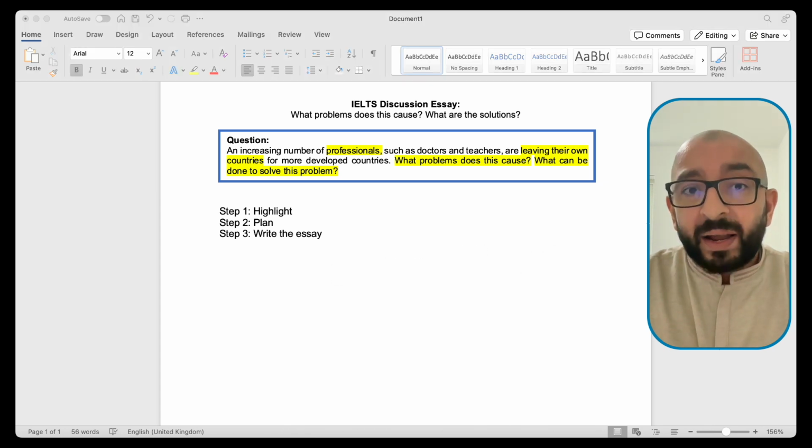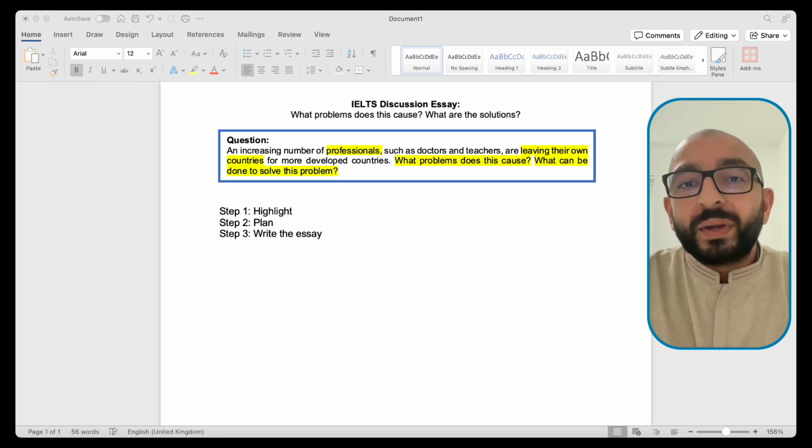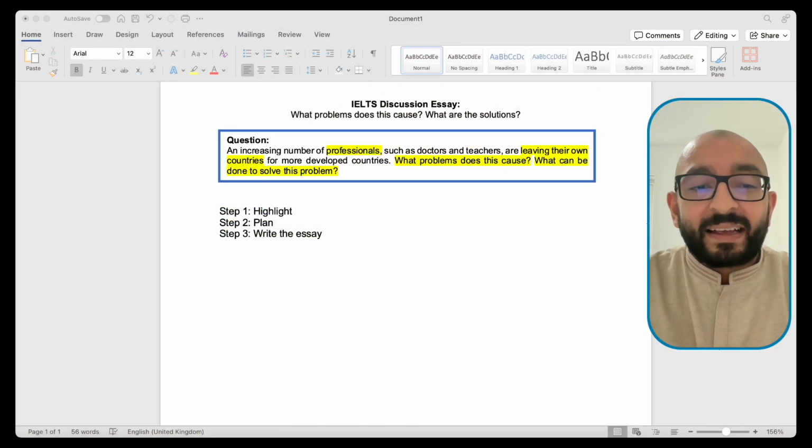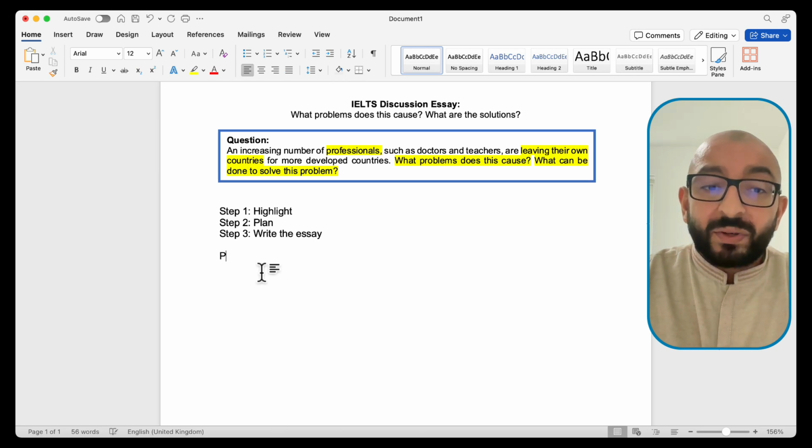So for our plan, what we need to do is give one problem and then provide a solution, and then give another problem and provide a second solution. And that should look something like this. So I'm just going to highlight this plan, and let's write problem 1.